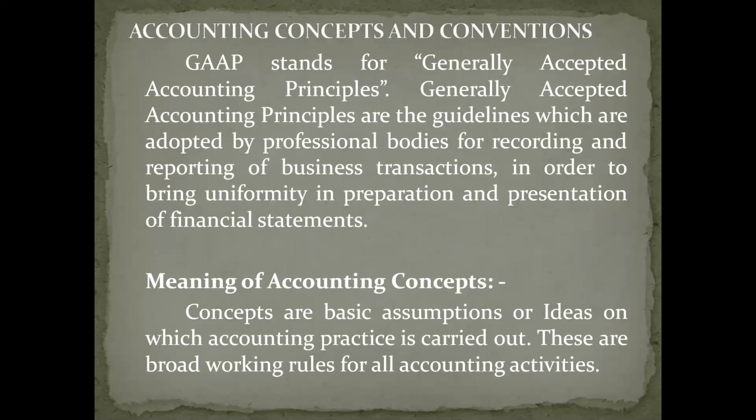The same things are right now called accounting standards. Earlier they were called principles and postulates, later concepts and conventions, then generally accepted accounting principles, and right now accounting standards. We'll discuss it later.